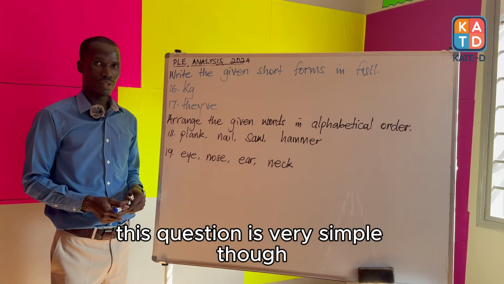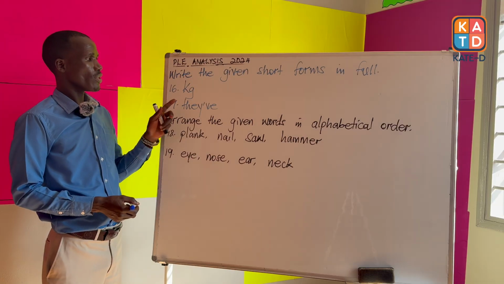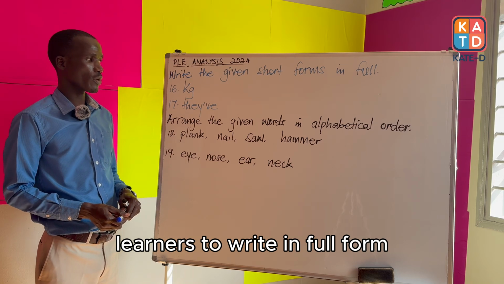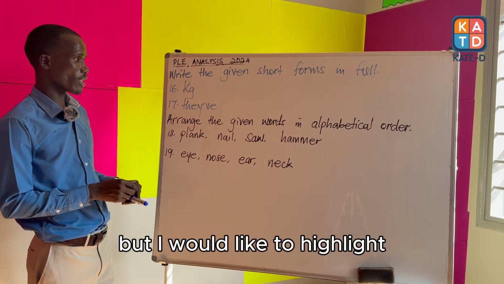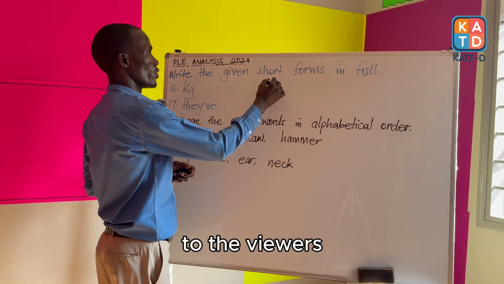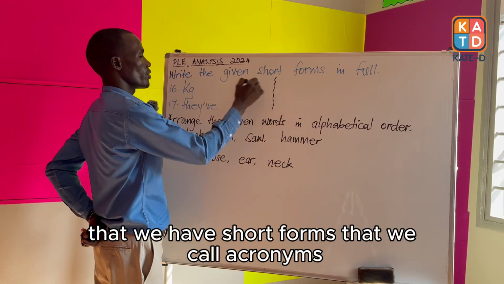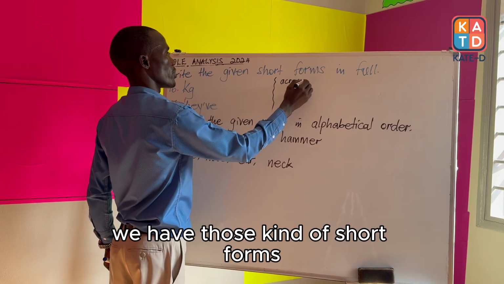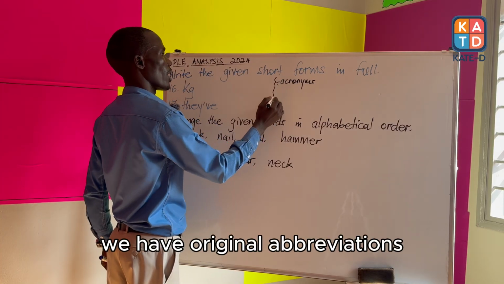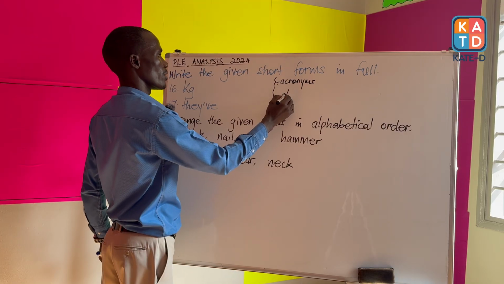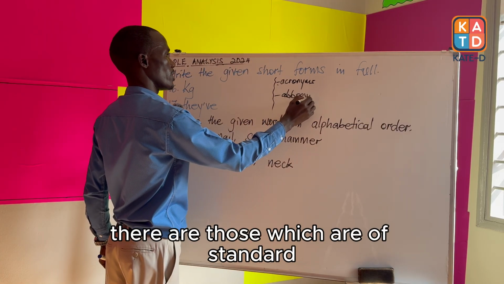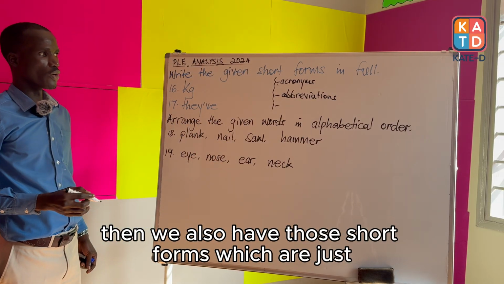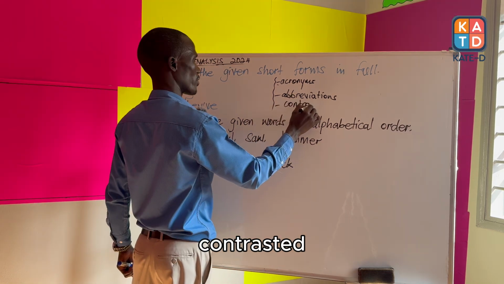These questions were simple, though these are not the only ones that we can task learners to write in full form. There are also other short forms. But I would like to highlight to the viewers that we have short forms that we call acronyms. We have original abbreviations. They are those which are of standard when you are talking of units. Then we also have those short forms which are just contracted.